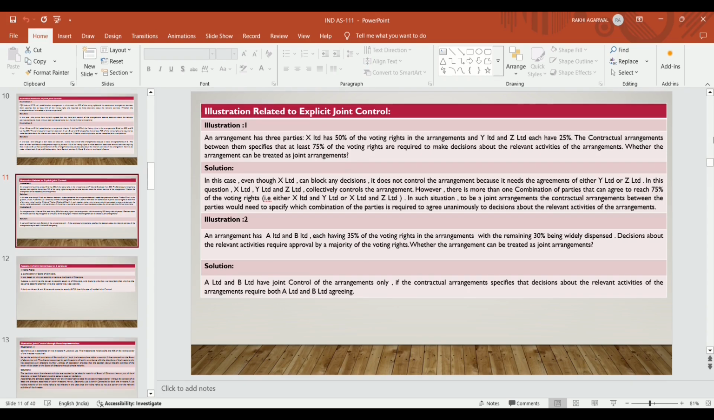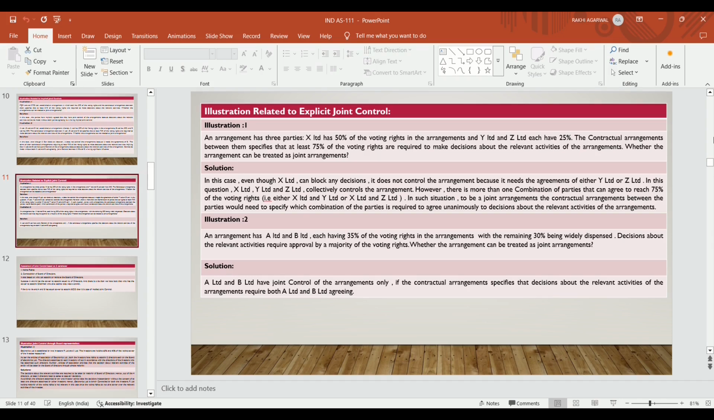Suppose an arrangement has three parties. X Limited has 50% of the voting rights in the arrangement, and Y Limited and Z Limited have 25% each. In this case, what happens? Two combinations come out. X can join hands with Y, then it becomes a majority vote of 75% to take decisions on the relevant activities. And if X joins hands with Z, in that case also 75% of the vote is there to take decisions.